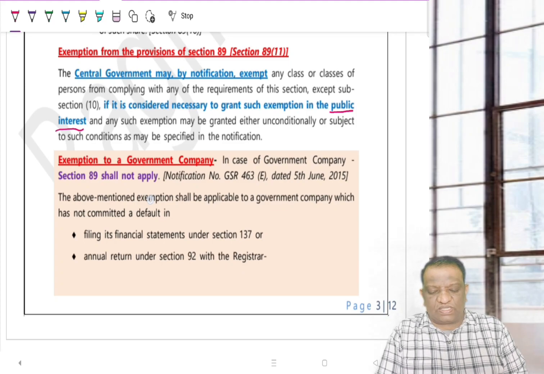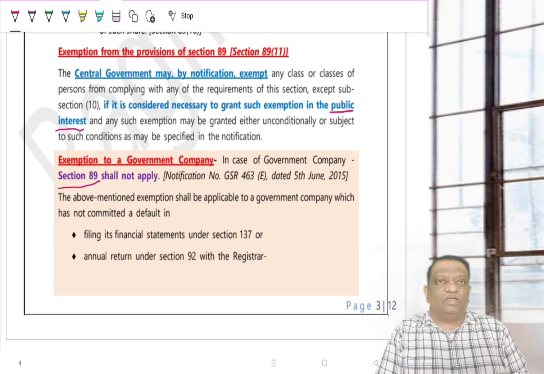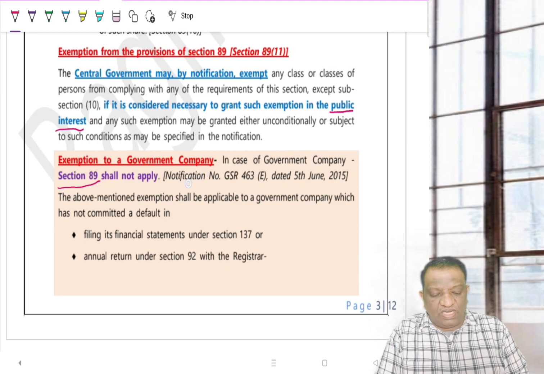So coming again to discussing whether this entire section 89 is applicable to the government company, that is, do they also have to get these declarations and file them with the ROC? Now, there is an exemption to a government company, but this exemption will not be allowed for them in case there are any defaults by the company.